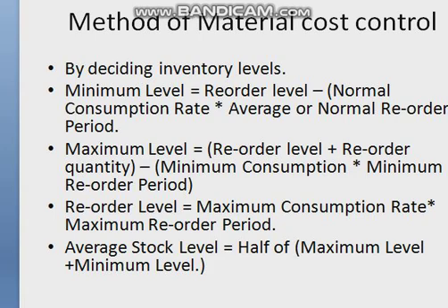So on the basis of that practical question, you are to calculate for component A the reorder level, minimum level, maximum level, and average stock level.